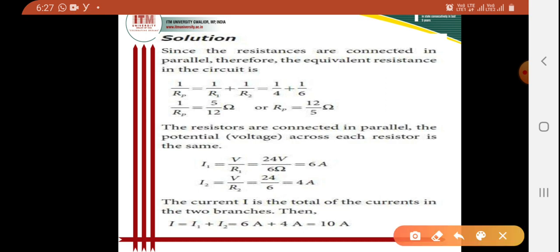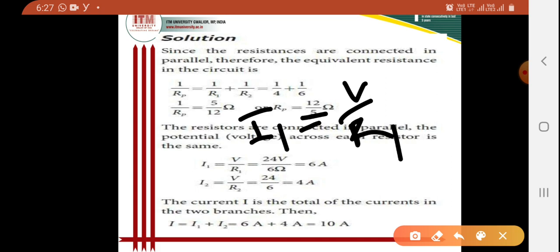So how can I find out current I1? According to the division rule, I1 will be V by R1, because the voltage across the resistor R1 is V. The value of voltage is given as 24, and the value of R1 is 4 ohm.